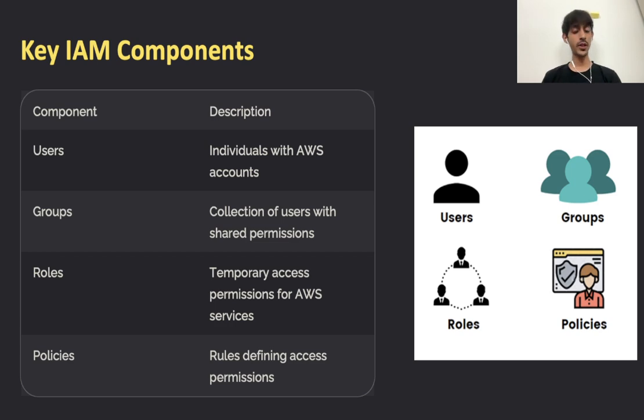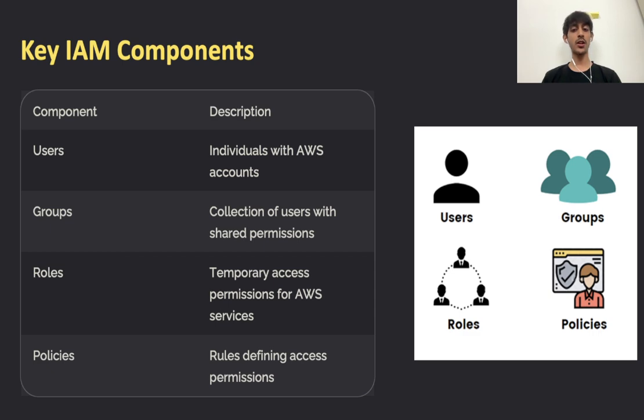Now, let's break down the key components of IAM. Firstly, users. These are the individual people or applications that access AWS services. Each user has specific permissions assigned. Secondly, groups. A collection of users that share the same permissions. Instead of assigning permissions individually, we can assign them at the group level. Thirdly, we have roles.